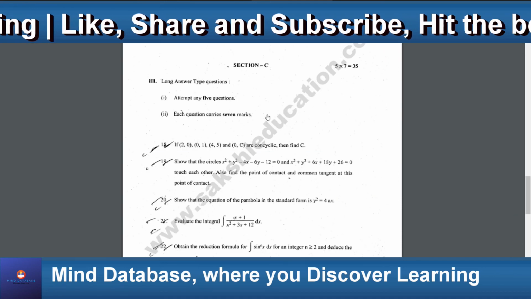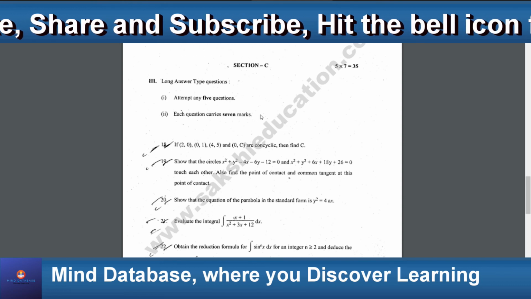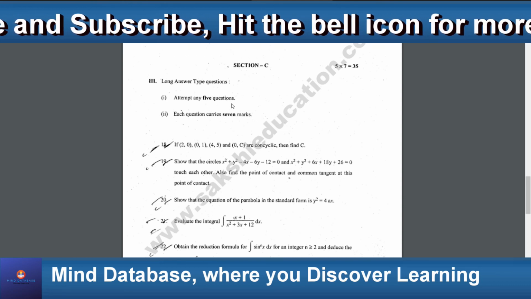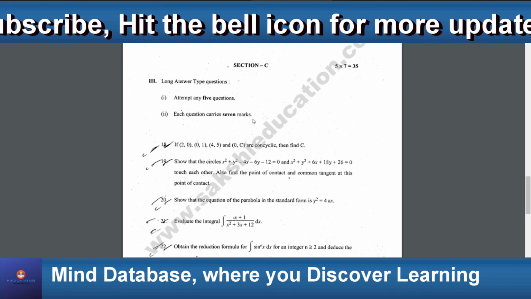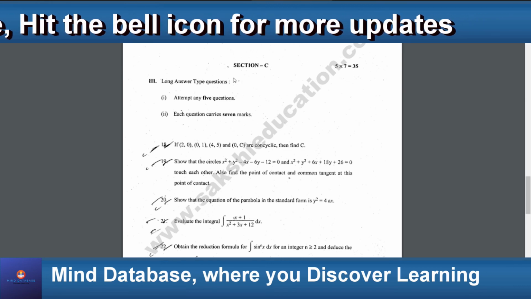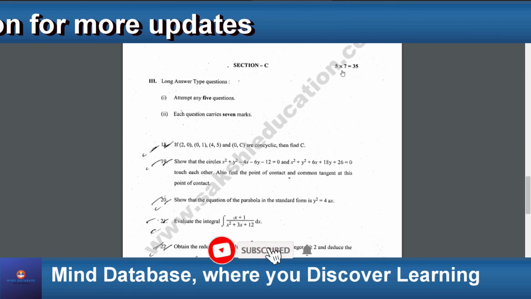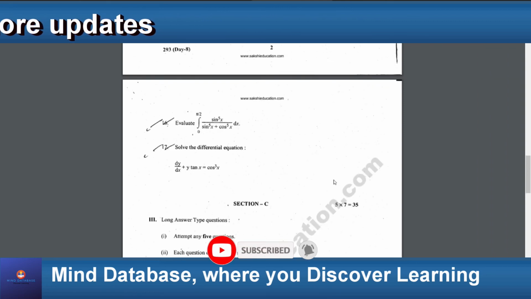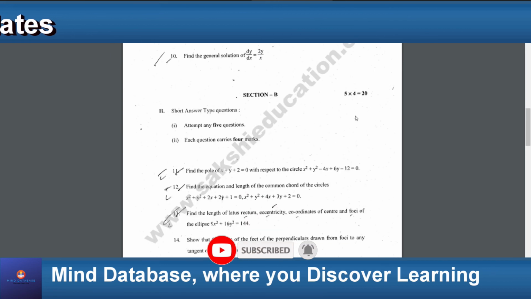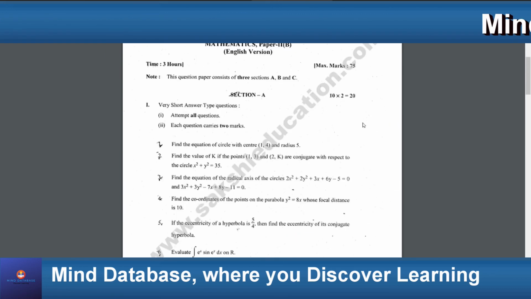Section C has also 7 questions and you have to attempt any 5 questions, and each question carries 7 marks, because this section consists of long answer type questions, and 5 into 7 you'll get 35 marks. So 35 plus 20 plus 20, 75 marks.